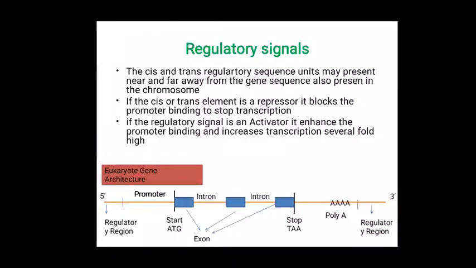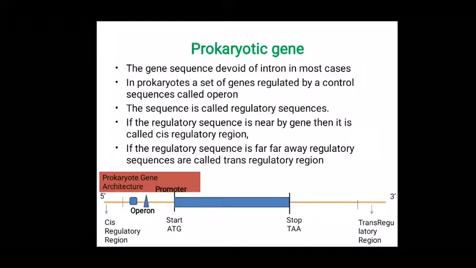So here we can see the eukaryotic gene in the 5' end. Near the gene we can see the regulatory sequences which are cis elements, then the promoter is present, then our gene with start signal, exons and introns are present, then stop signal and poly A signals are present, and far away we have some regulatory trans elements present.